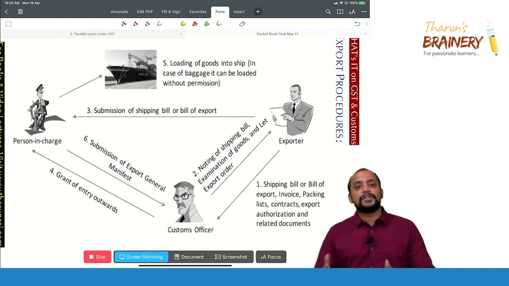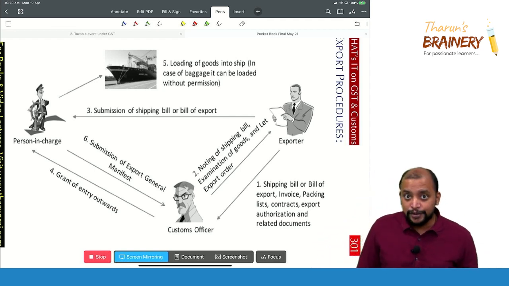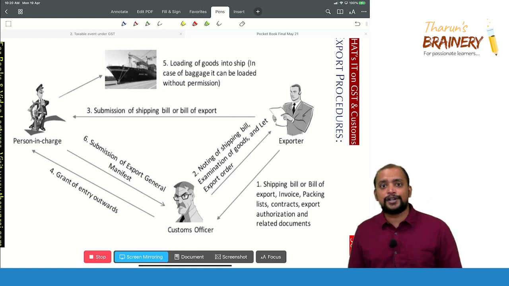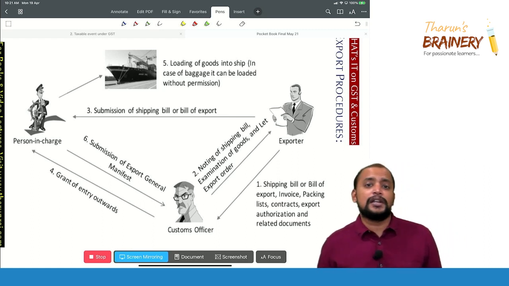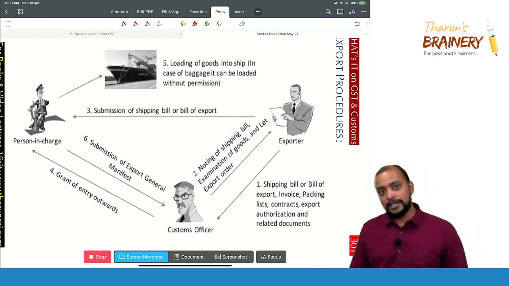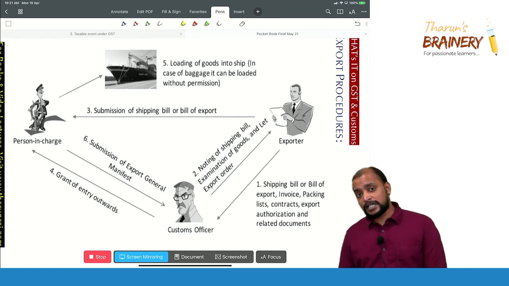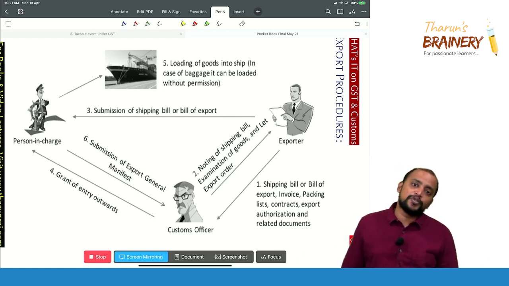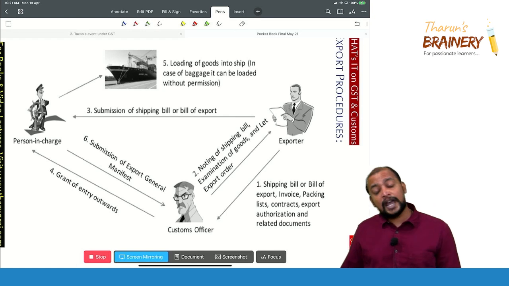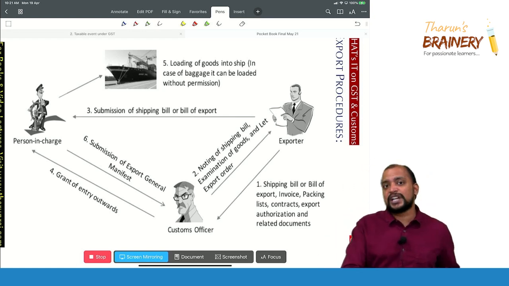When it is submitted, the customs officer will check whether these goods are prohibited goods, restricted goods, or freely allowed. Whatever it is, if they are required to collect any customs duty, they will pass a let export order accordingly. Which means if it is prohibited, they will not pass the let export order, otherwise they will pass it, and after passing the let export order, the exporter should pay the customs duty and hand over the shipping bill and the goods to the person in charge of the conveyance.